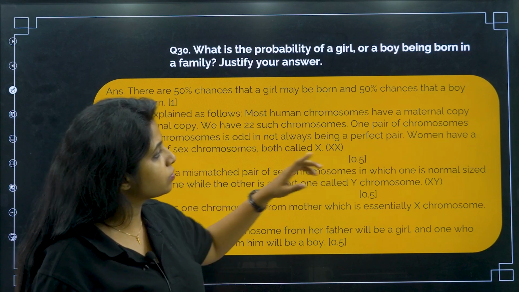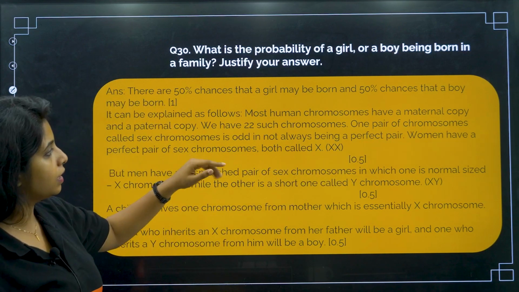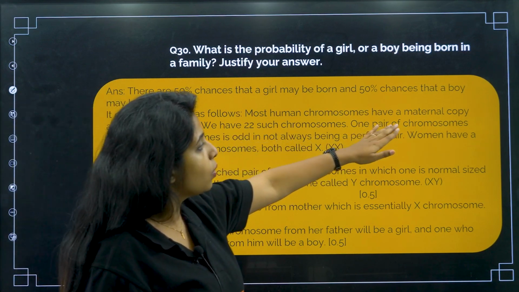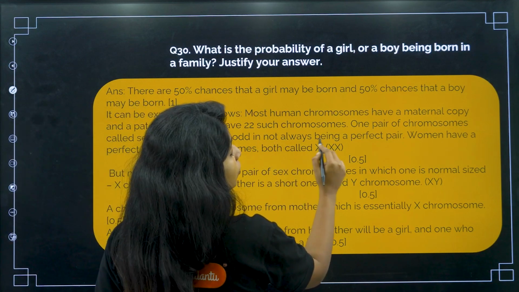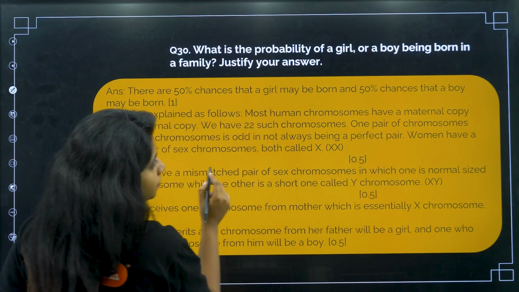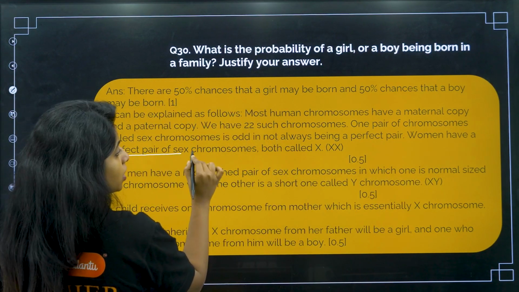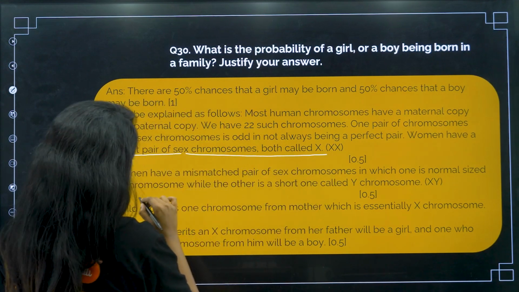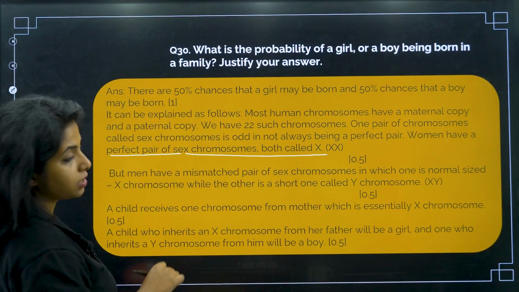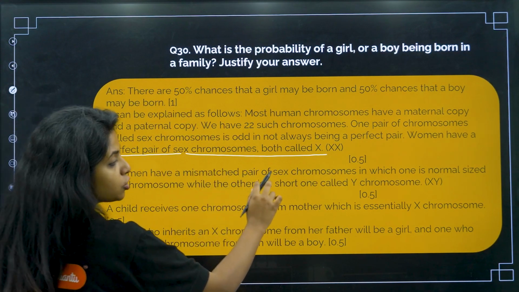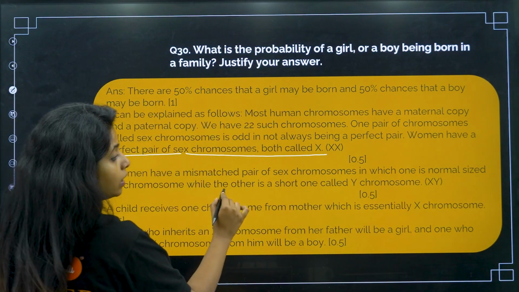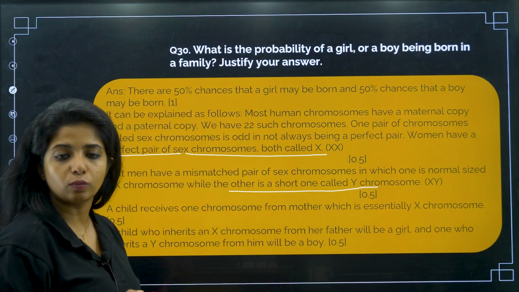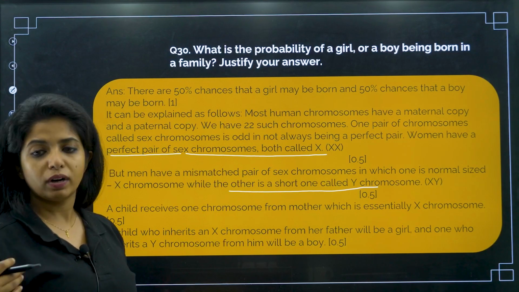Most human chromosomes have a maternal copy and a paternal copy. We have 22 such pairs. One pair of chromosomes, called the sex chromosomes, is odd in not always being a perfect pair. Women have a perfect pair of sex chromosomes, both called XX. This gives you 0.5 marks. But men have a mismatched pair of sex chromosomes, in which one is normal sized, that is the X chromosome, while the other is a short one, that is the Y chromosome. The Y is a shorter one, which is why it is not a perfect pair.